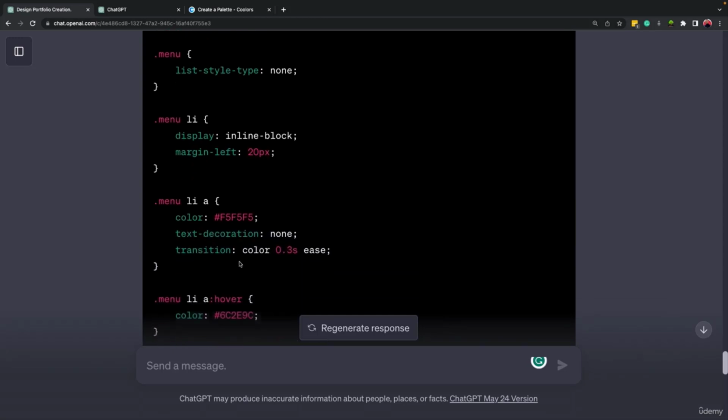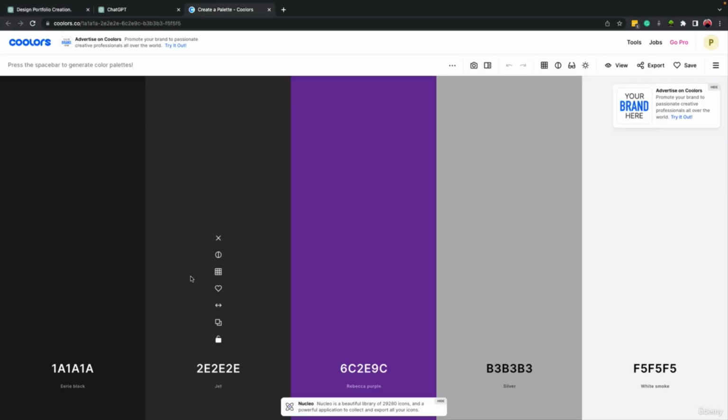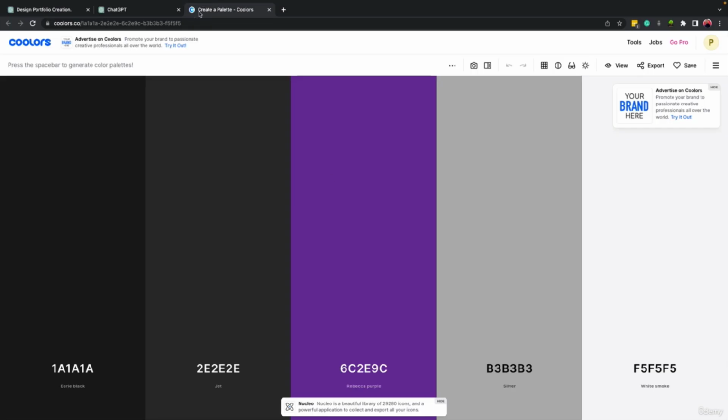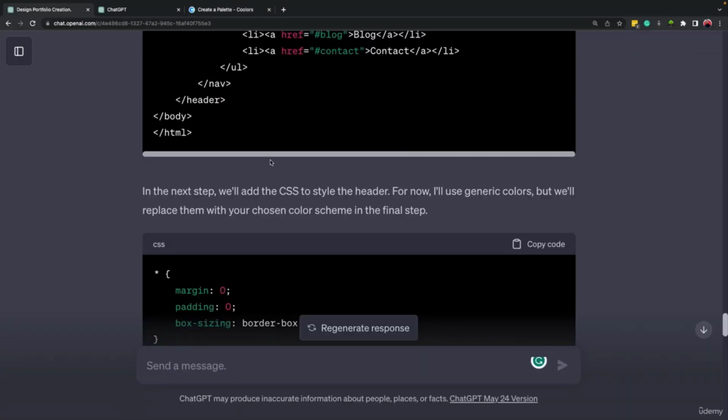Here inside the CSS code, you can see the color codes, right? We can take a look and see some part of it is using the colors that we suggested. For example, this color code 6C2E9C is this one, right? So, all right, let's jump into VS Code and create these pages.